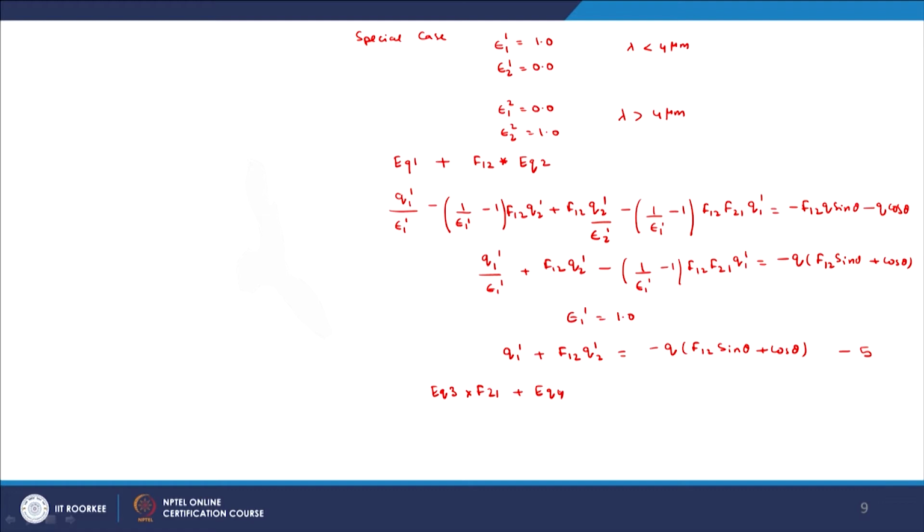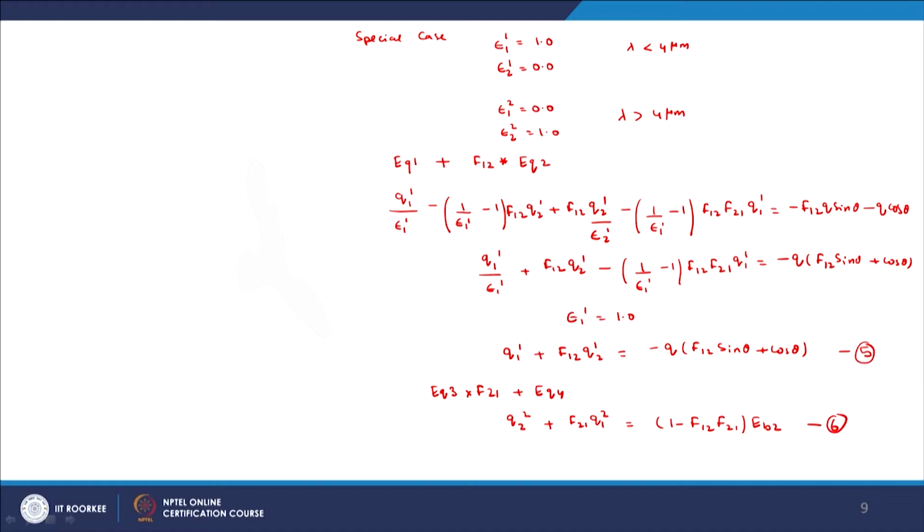Adding these two equations, we get Q22 plus F21 Q12 is equal to 1 minus F12 F21 EB2. So, let us call this equation number 6.